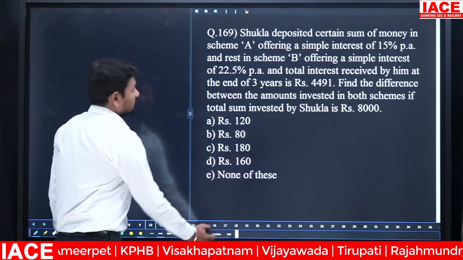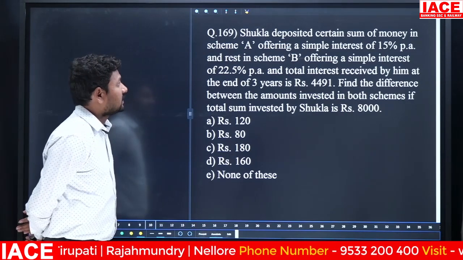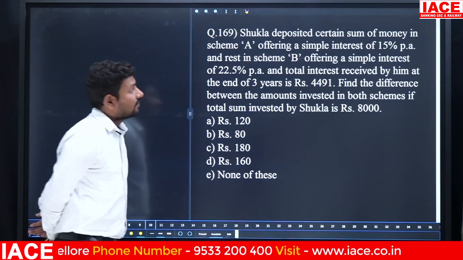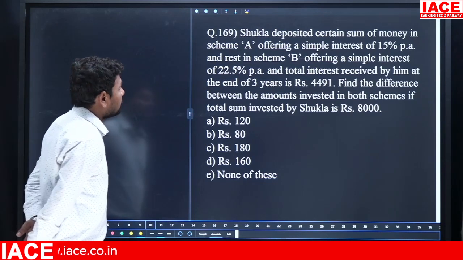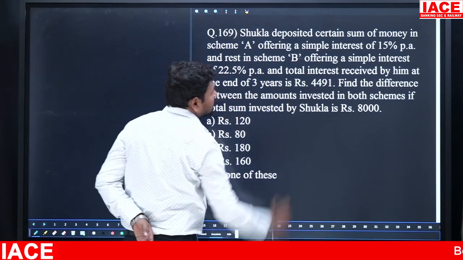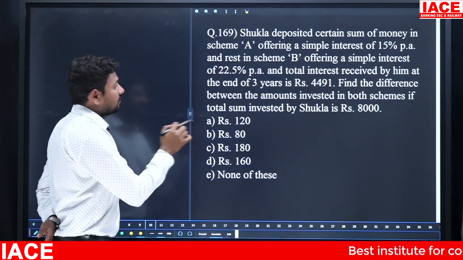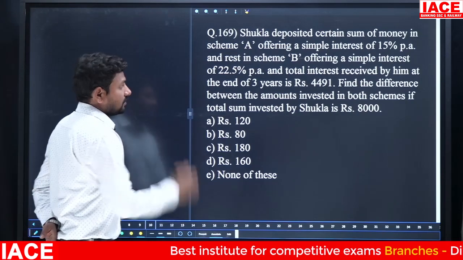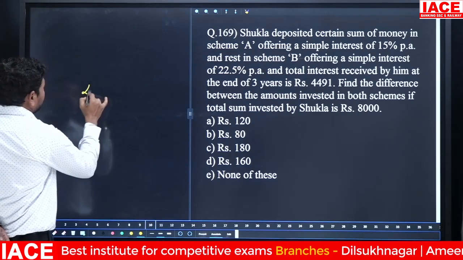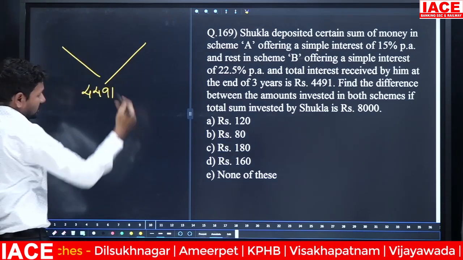Shukla deposited a certain sum of money in scheme A offering simple interest of 15% per annum, and the rest in scheme B offering simple interest of 22.5% per annum. The total interest received by him at the end of 3 years is 4,491. Find the difference between the amounts invested in both the schemes. The total sum invested by Shukla is 8,000 rupees. Total interest is 4,491 rupees. Apply the mixture and allocation.